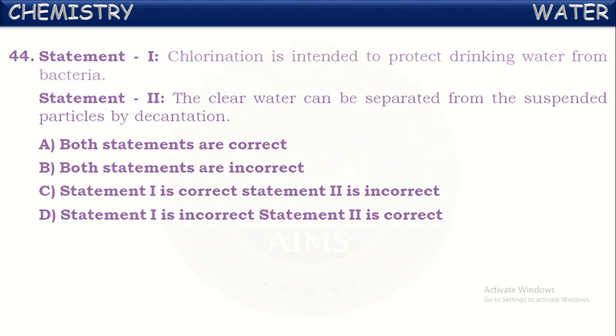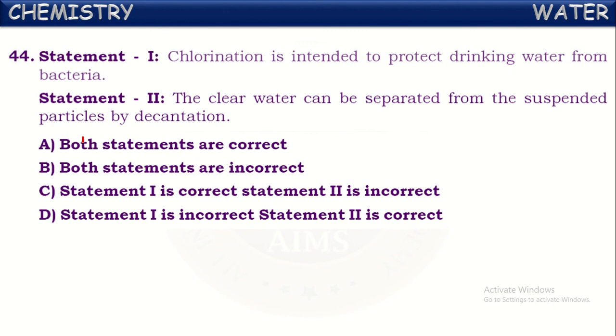Next, so the statement 1. Chlorination is intended to protect drinking water from bacteria. Yes, to kill the bacteria present in the water, chlorine gas is passed into the water that kills the germs and bacteria present in it. That process is called chlorination.